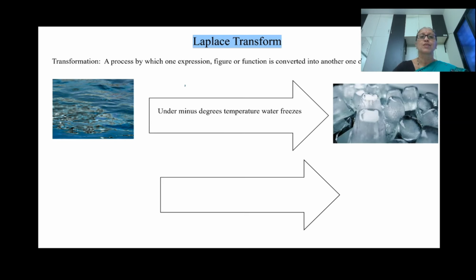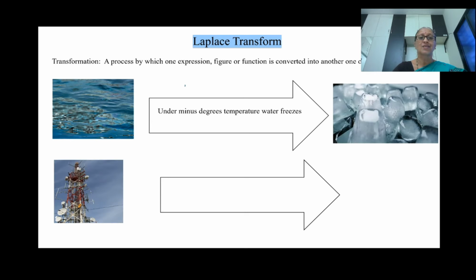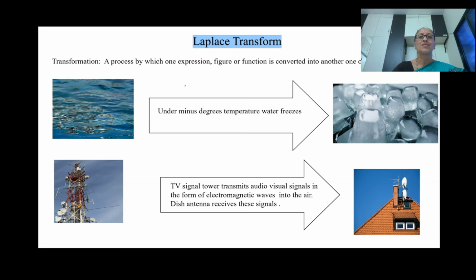In the same manner, to transform any one function to another function, we need one mathematical tool. There are different such mathematical tools. They are called integral transforms. If we see one more day-to-day example, whenever we watch a film on our TV, the audio video signals are transmitted into air by TV signal towers in TV stations.